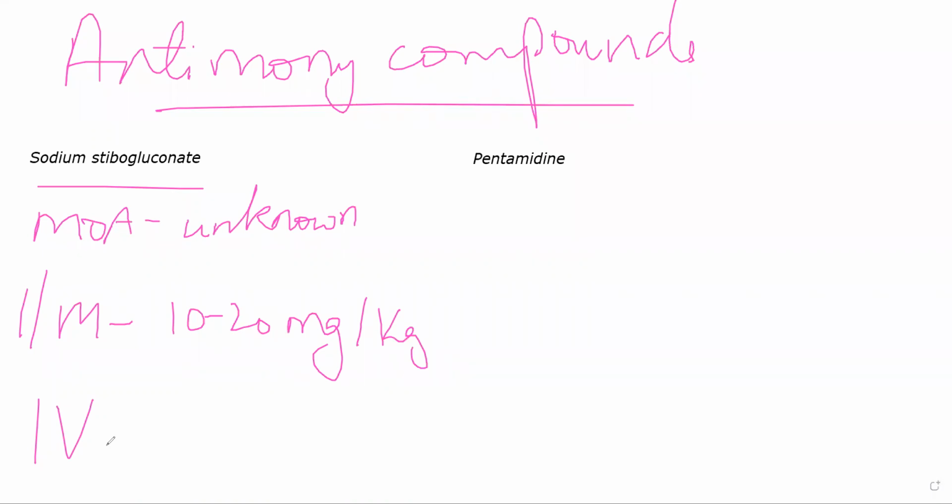Main adverse effects with respect to sodium stibogluconate will be metallic taste in mouth. It is a very prominent problem, because it is an antimony compound, it is coming out of a metal. Once you give the drug, metallic taste in the mouth is pretty common.